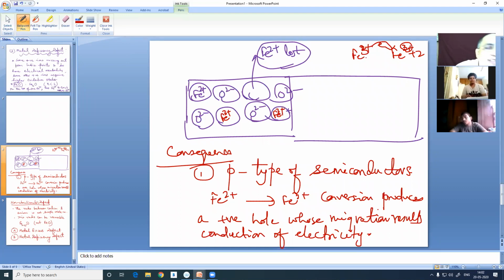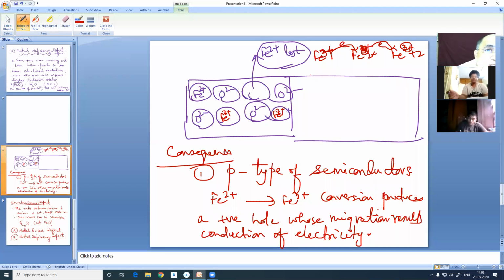We say a ferric ion is created, but they say a positive hole is created due to the jump of electron from ferrous to ferric. Again, another ferrous is there. Another electron hops from this ferrous to ferric. So this ferric becomes ferrous, and another positive hole is created here. This becomes ferric. So the electron continues to hop to the right, and the positive holes migrate from right to left.